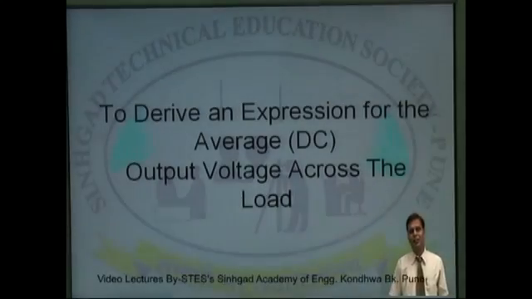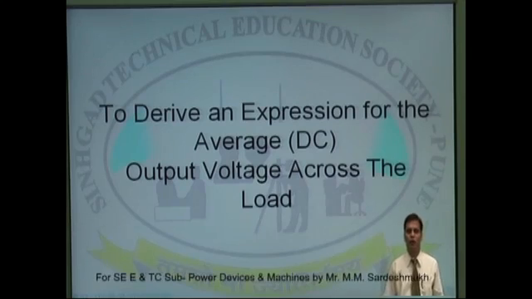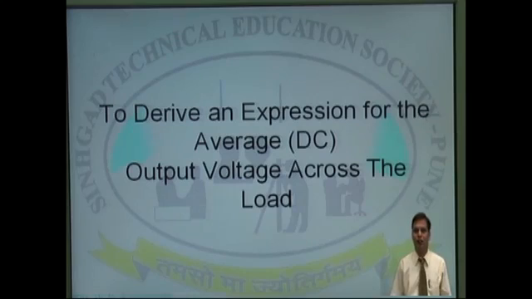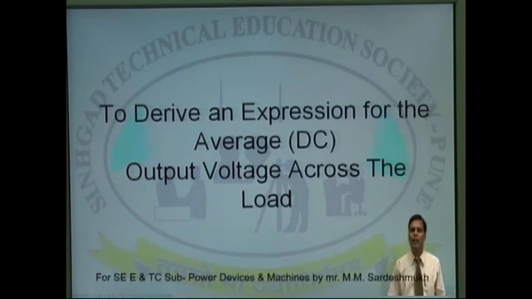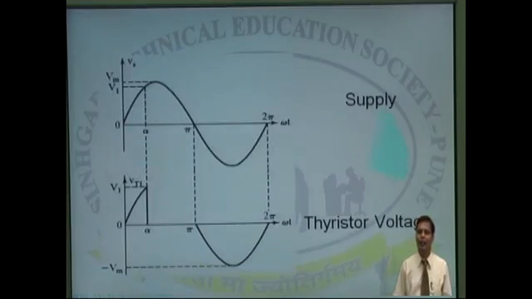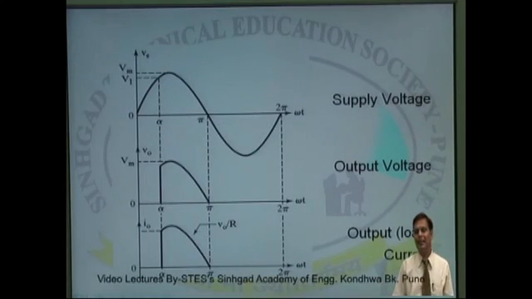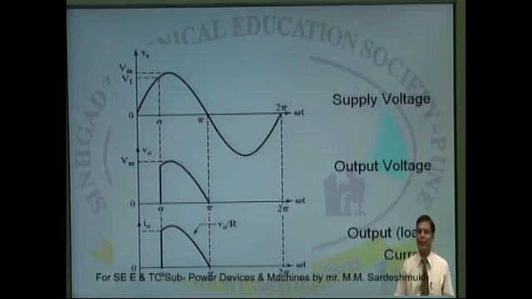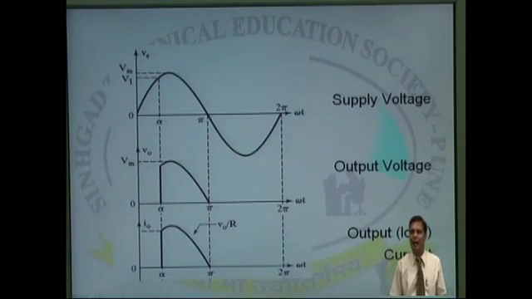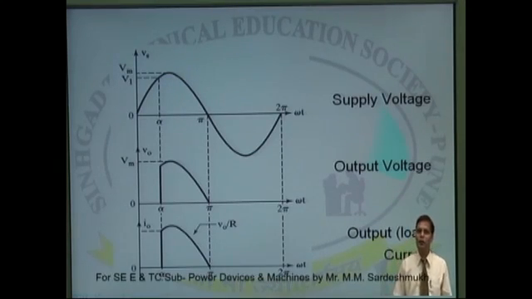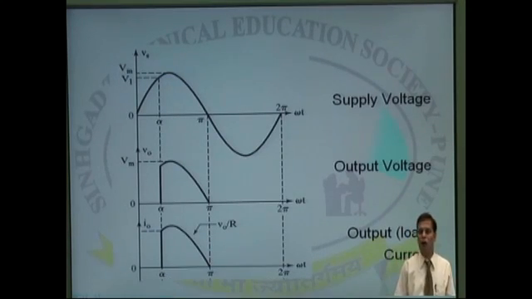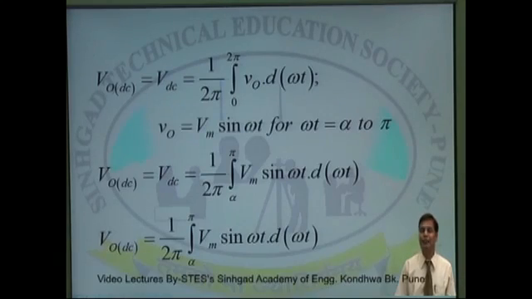We had discussed the waveforms of the single phase half wave controlled converter's output. You observed that the output voltage is available only during the positive cycle when the gate signal is applied. Means output voltage can be controlled by controlling the firing angle alpha, and the same way output current also can be controlled. Now let us try to find out the value of this VDC, that is nothing but the average DC